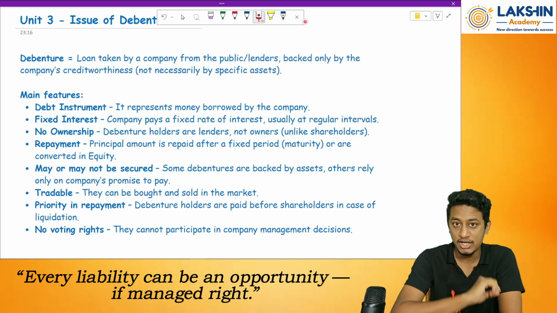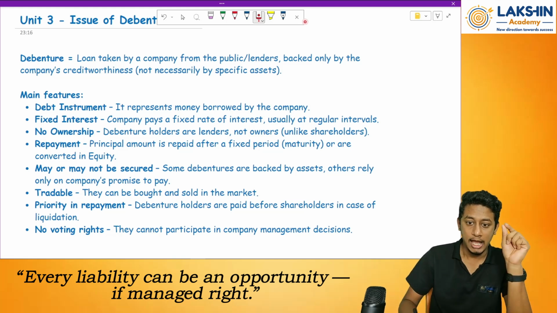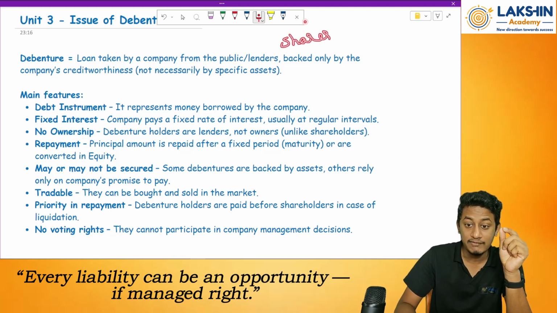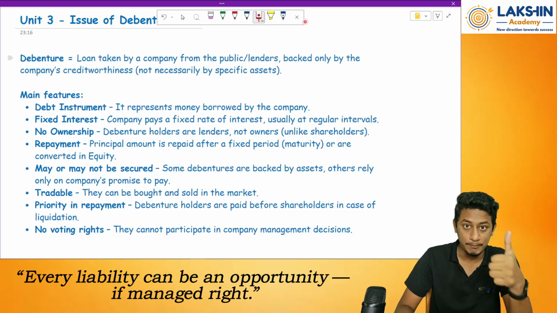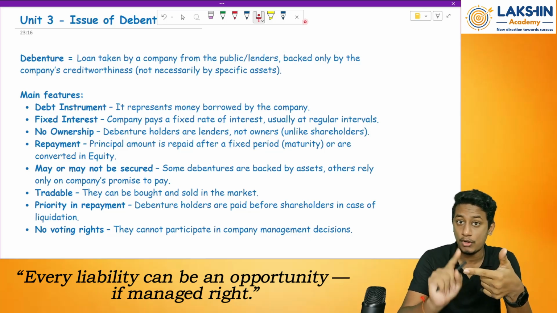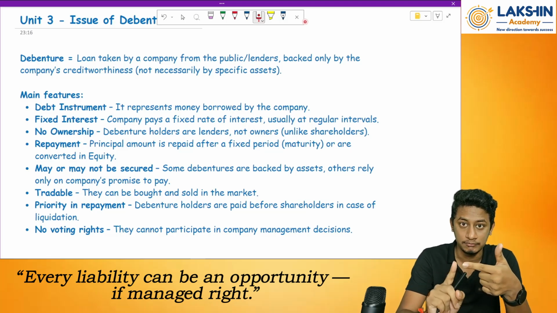One more difference between shares and debentures is, whatever shares the company issues, when will the money be repaid? Only if the company buys back, or whenever the company goes for dissolution. What do you mean by dissolution? The company shuts down. Only in that case will the money be repaid to the shareholders.